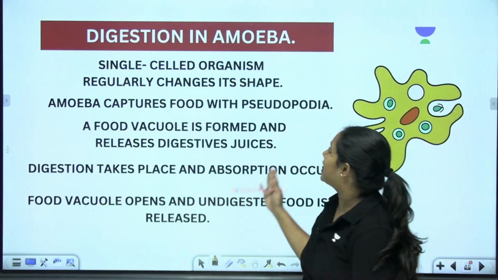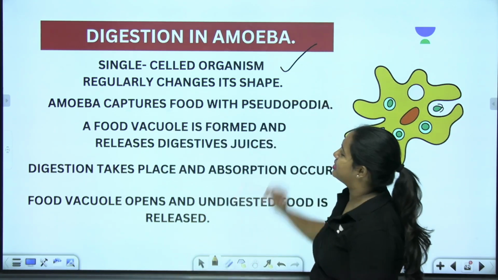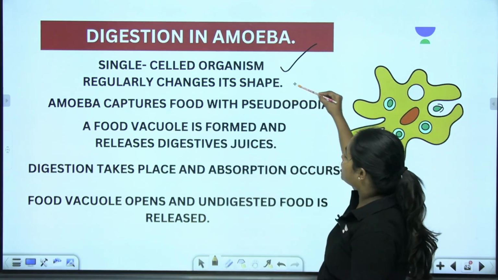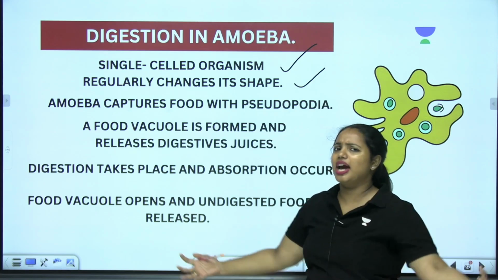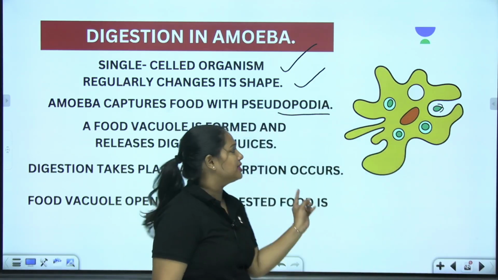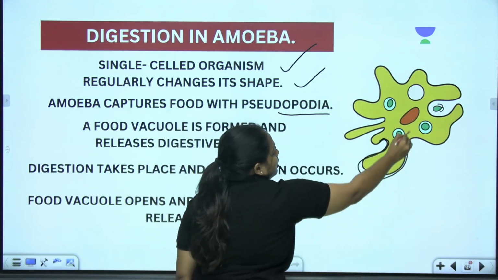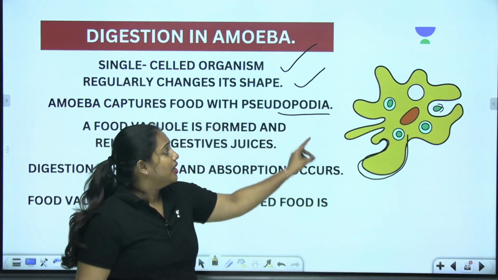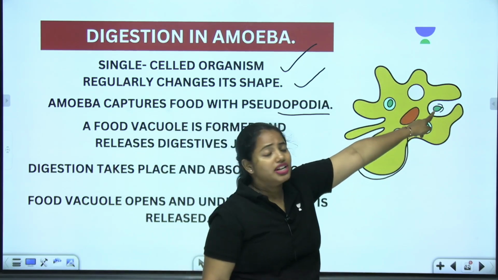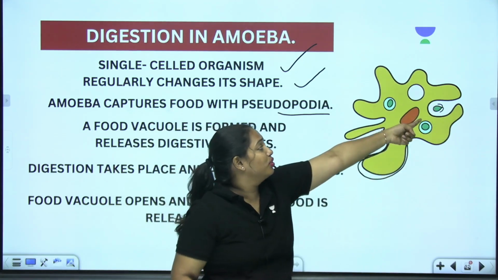We are moving towards digestion in amoeba. So what is an amoeba? A single-celled organism, and it regularly changes its shape. Amoeba captures food with pseudopodia. So what is meant by pseudopodia? It's nothing but the finger-like projections that you can see here. Look at it. This is the finger-like projection of amoeba. So this is how they trap the food. Look at it. They use the pseudopodia to get the food like this.